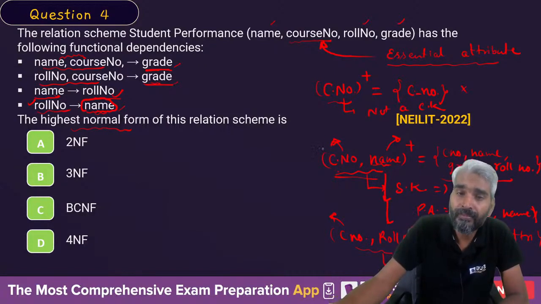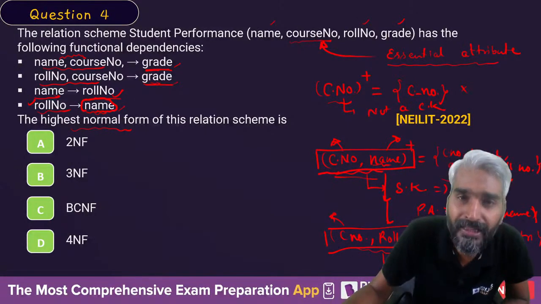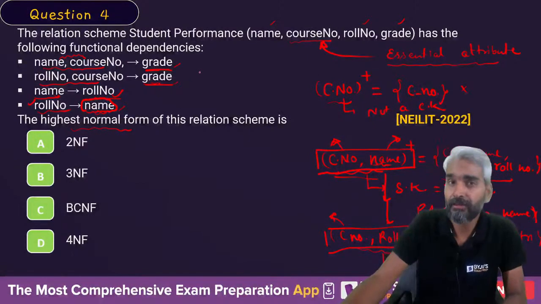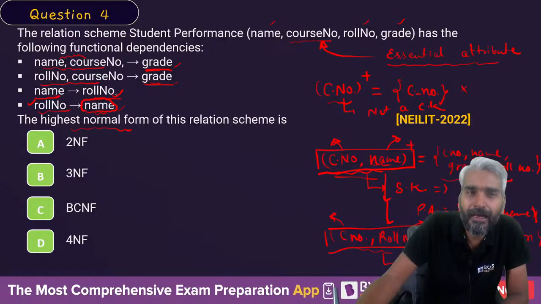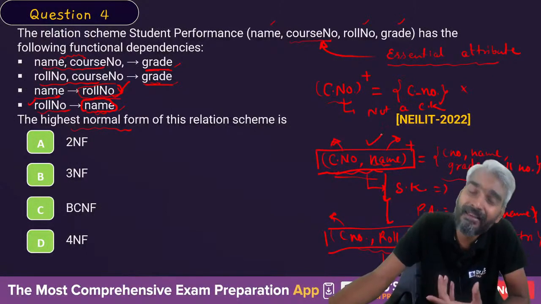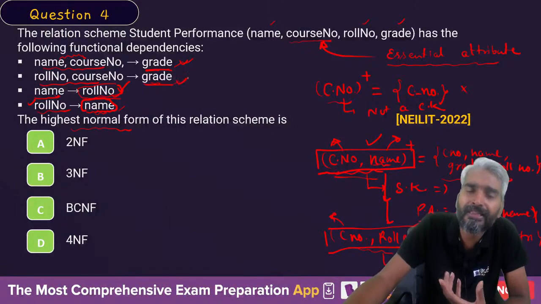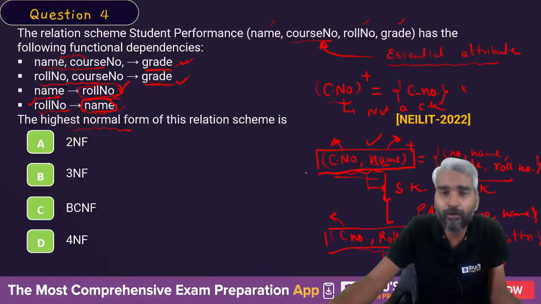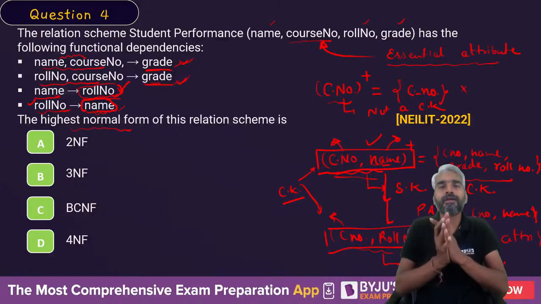Right? So these are the two candidate keys: course number and name, and course number and roll number together will form the candidate keys of the relation. Sir, can we have any other candidate key? So let's look at this. Now there is a new prime attribute, that is roll number. If you replace roll number by name, then you will again get the same thing. In the other two FDs, no prime attribute is appearing on the right hand side. Therefore, we are done. These are the only two candidate keys.